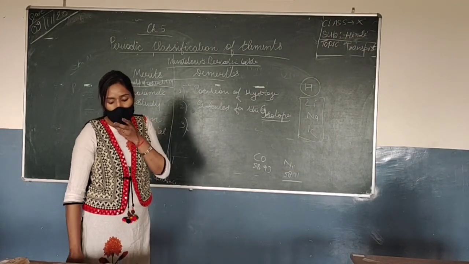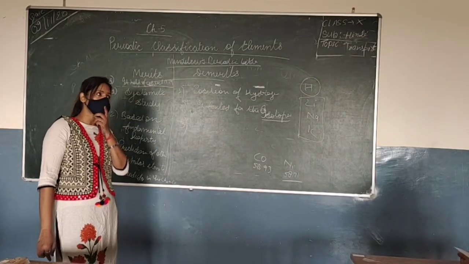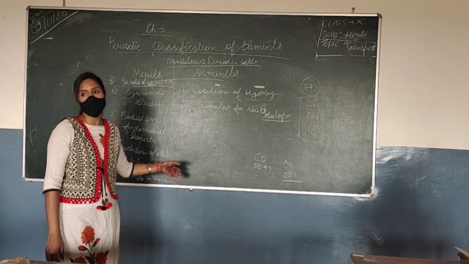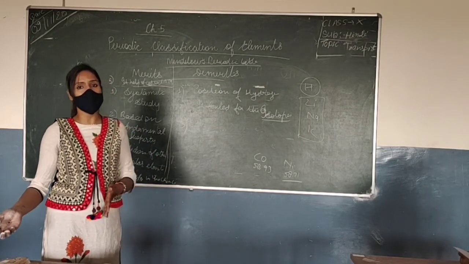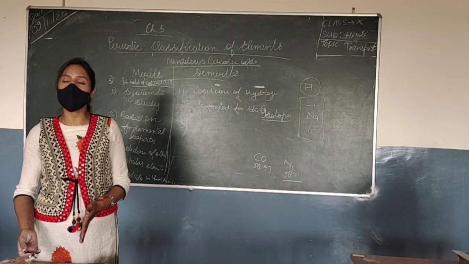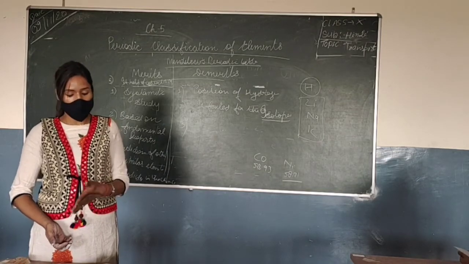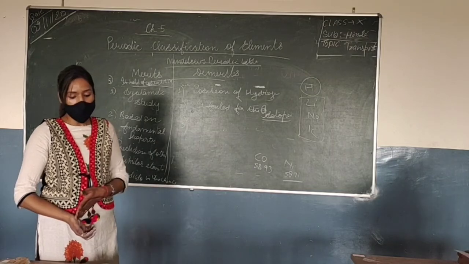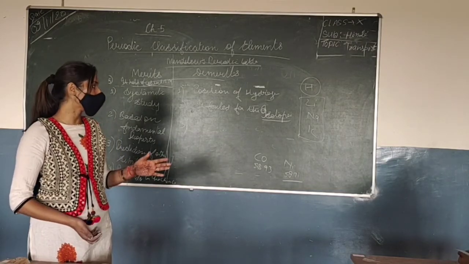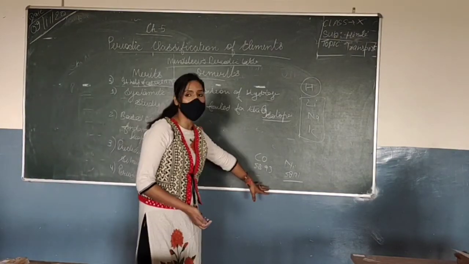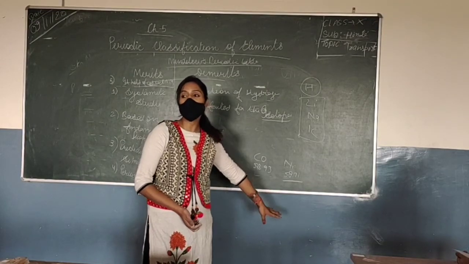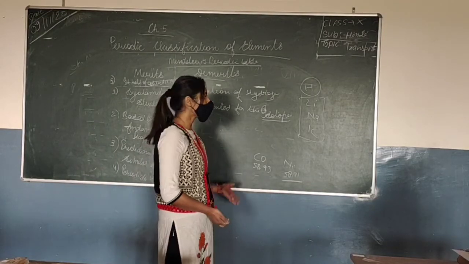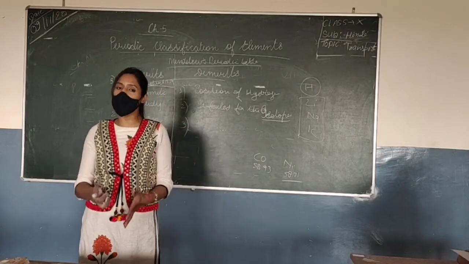Like the lanthanide and actinide series were also not explained here, because there are some elements placed in the lanthanide and actinide series, which you will be studying in class 11, I guess. And then there were some elements which were dissimilar. Those which were not similar were also kept together in the transition elements, but they were not similar. So some dissimilar elements were kept together in one group.